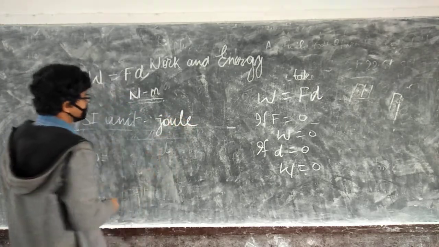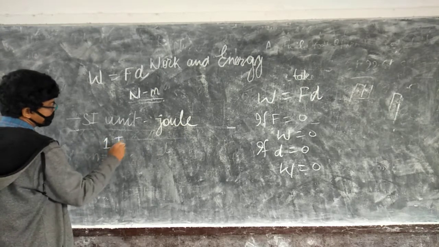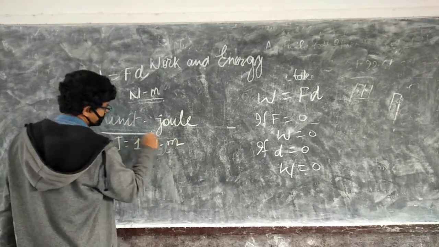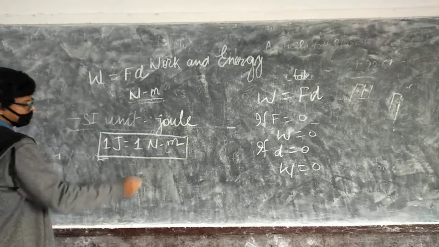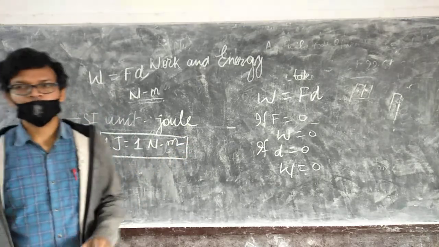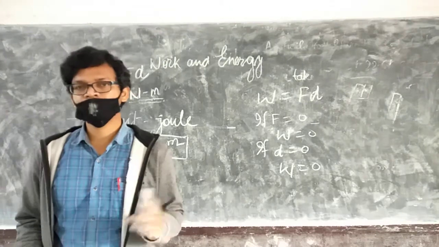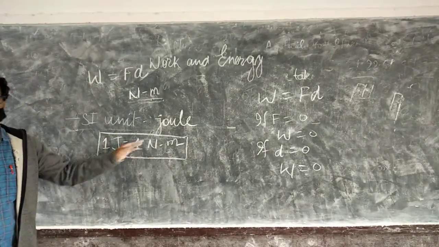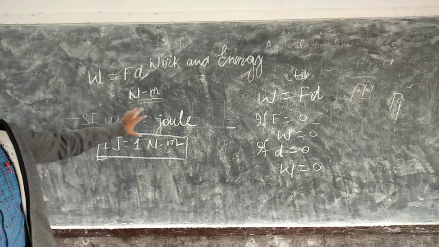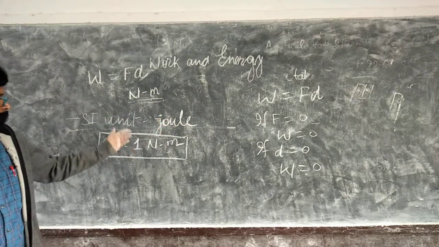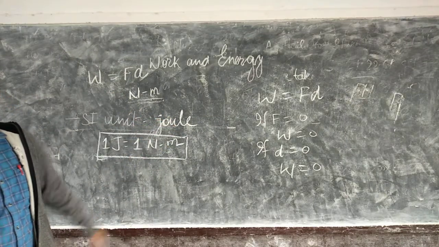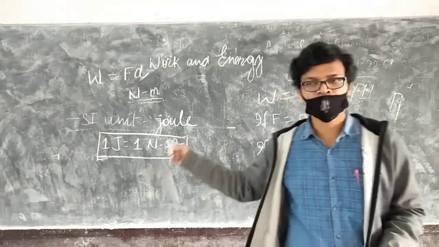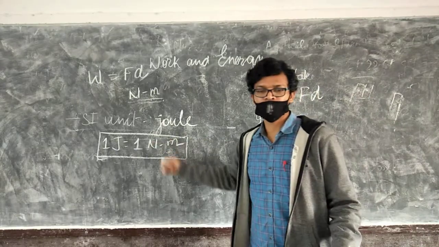So the SI unit is joule, and 1 joule is equal to 1 Newton meter. Like 1 Newton is equal to 1 kg meter per second square, similarly here 1 joule is equal to 1 Newton meter. So the SI unit of work is joule, and joule, Newton and meter are related by this formula: 1 joule is equal to 1 Newton meter.